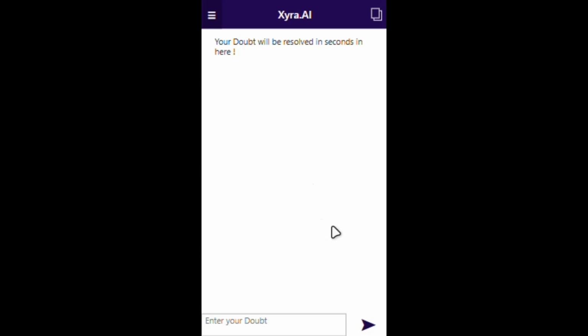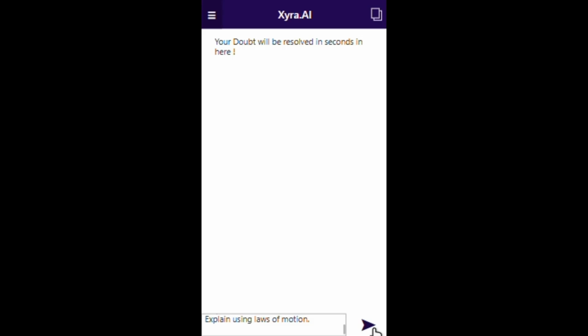Let's start with the doubt solver. Here's a sample physics question. Let me just copy and paste it in the doubt section. So, the question is, why does a moving ball eventually stop even if no one touches it? Explaining using law of motion.